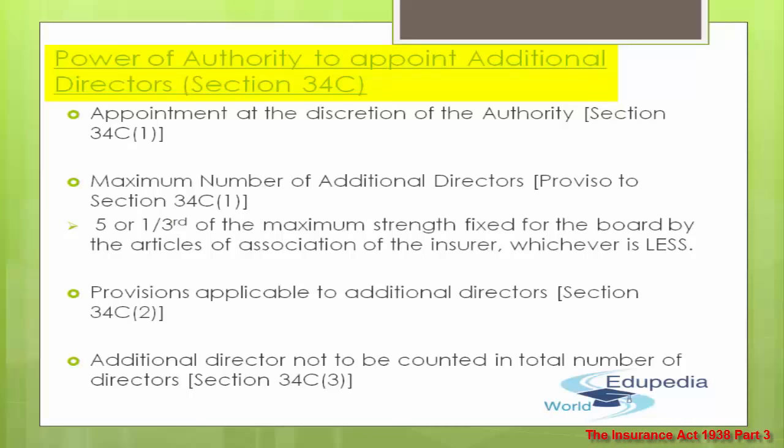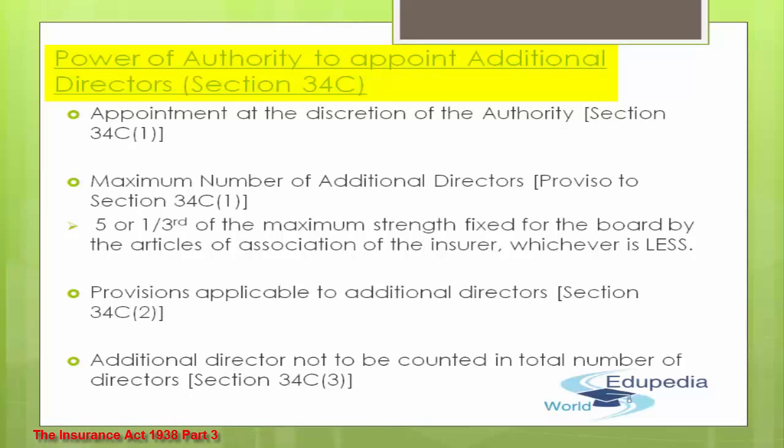So you can have either 5 or 1/3 of the maximum strength fixed by the board. Out of these two, you will choose the one which is less. So in any case, you cannot go beyond 5.